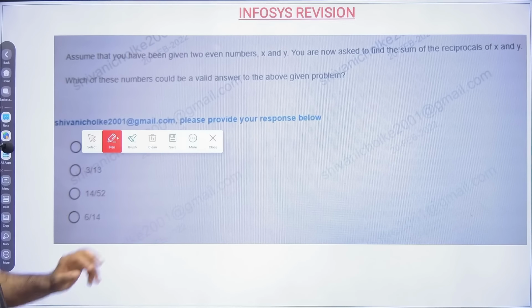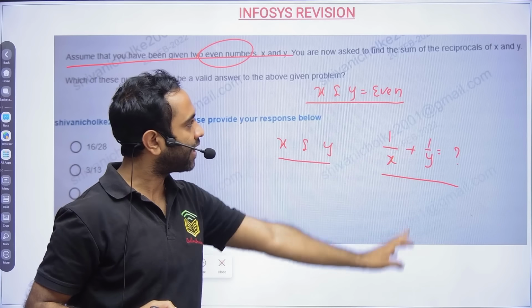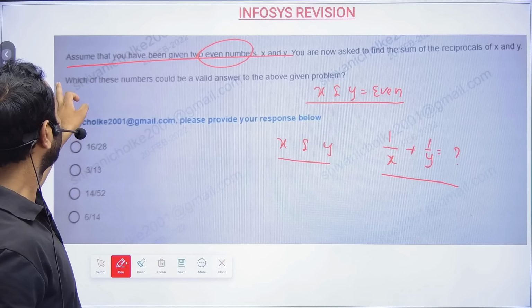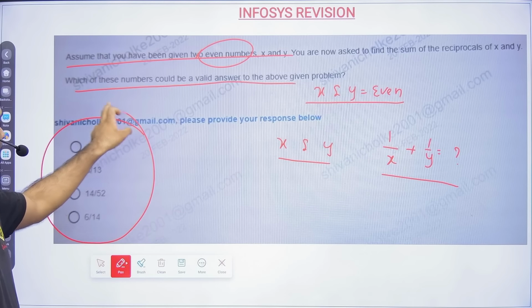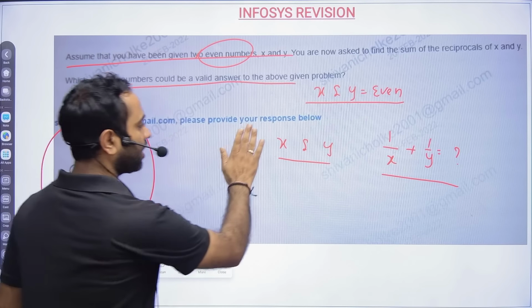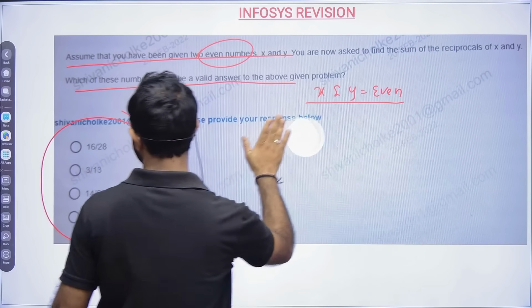Now, what they are telling is, if you take the reciprocal of these values and add. See, assume that you have been given two even numbers x and y. You are now asked to sum the reciprocal of x and y. Which of the numbers could be a valid answer to the given problem? Very tricky. So now friends, here I will go with hit and trial only.